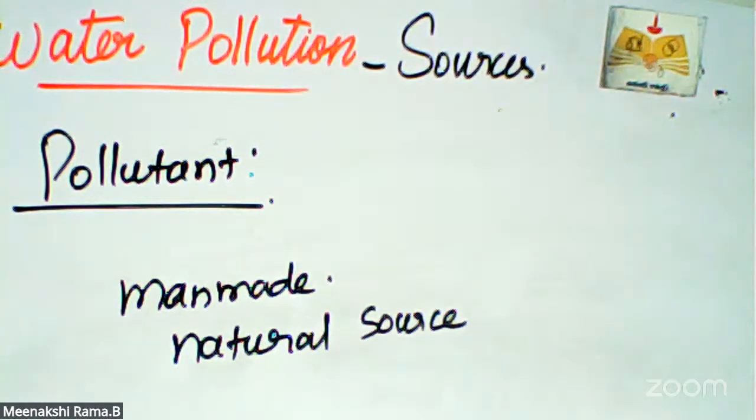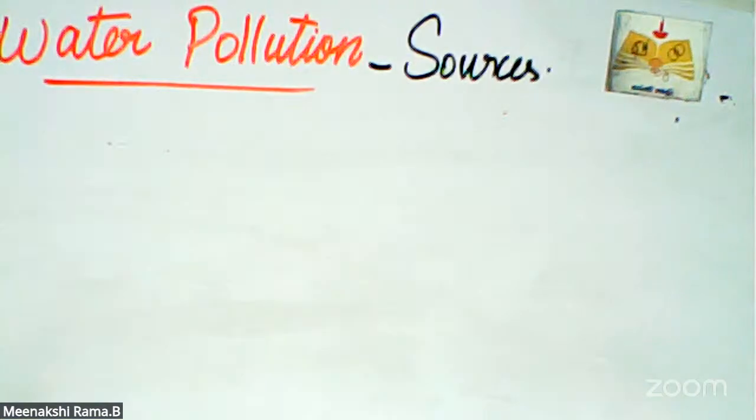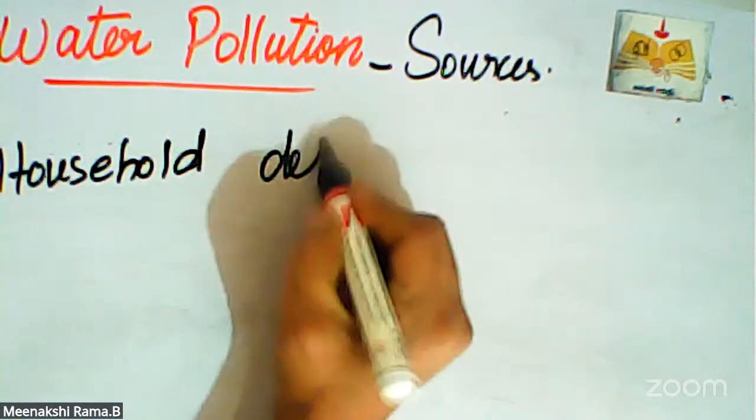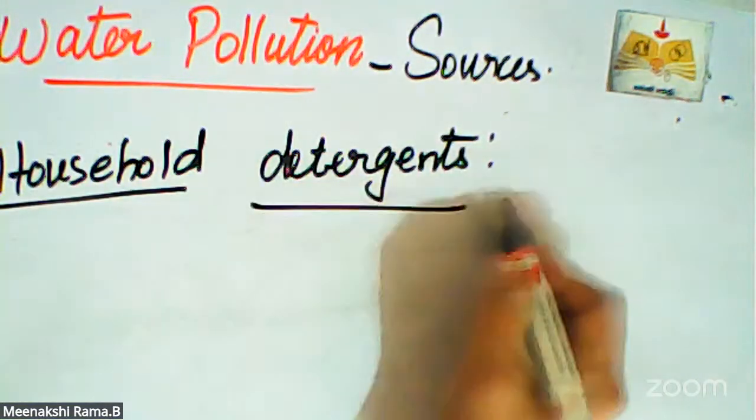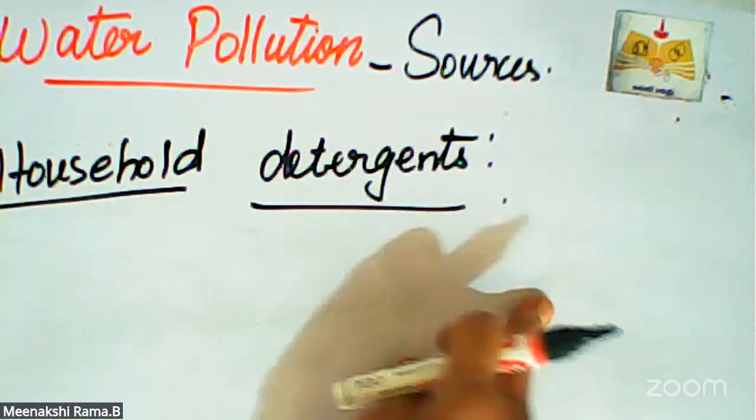One is household detergent. That is the first and main concept. We use different kinds of detergents for our cleaning and washing purposes. We use different kinds of soap and shampoo like that. Household and cleaning detergents are the major causes of water pollution.